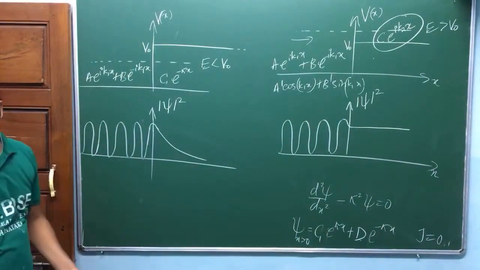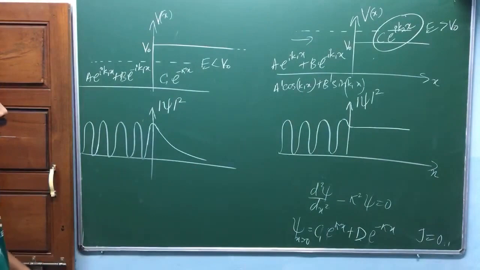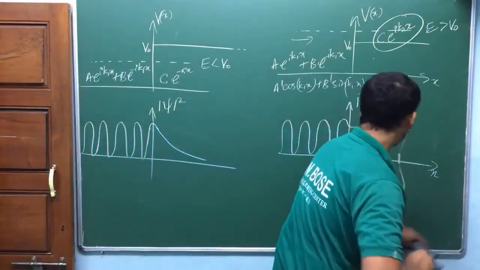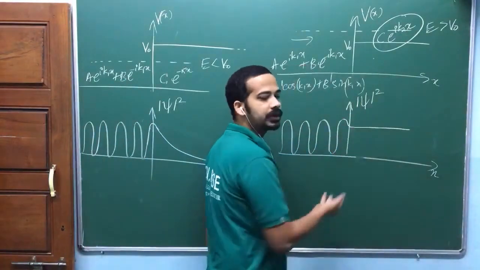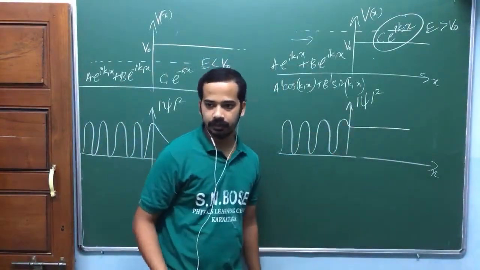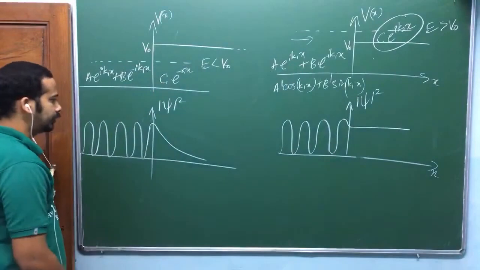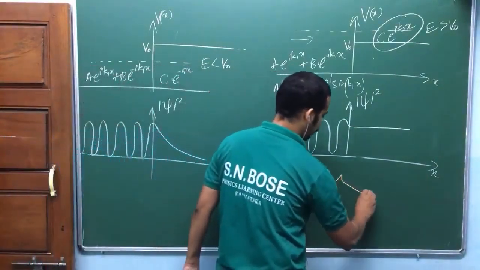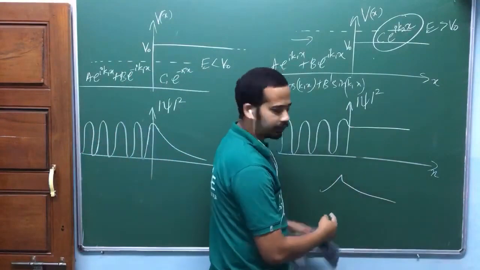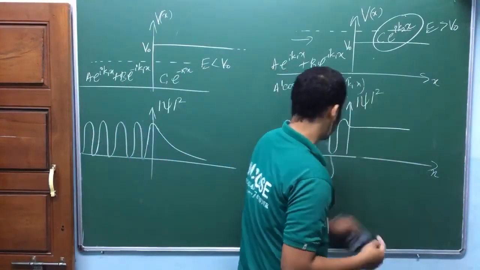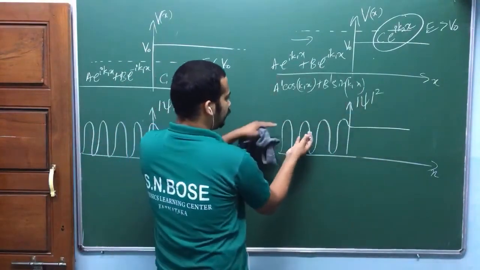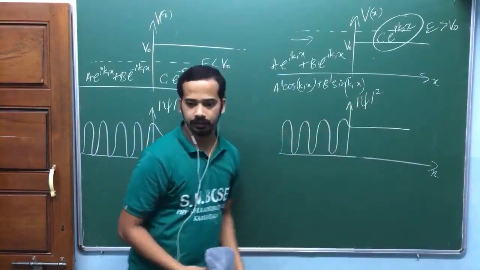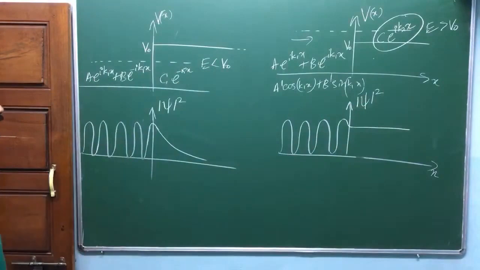Is that okay? They may ask you to plot mod square. Okay, so in the option they may give the breakage in the curve, that means discontinuity. That cannot happen. Wave function should be always continuous. Okay, they may give some sharp edges, okay, like this. This kind of sharp edges. That cannot also happen. Or they may give this part of the function in the negative axis. Mod psi square, it cannot be negative. Like that they manipulate options, okay?